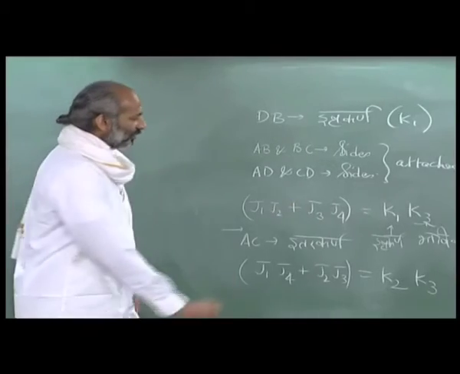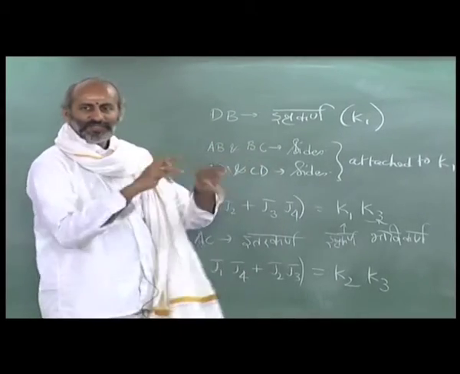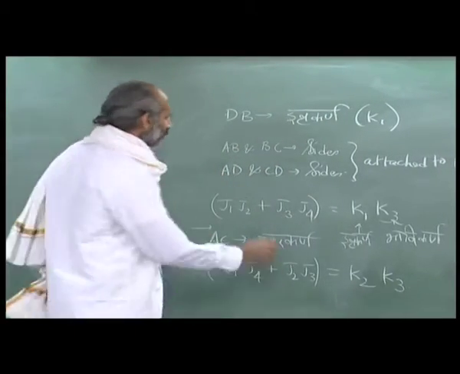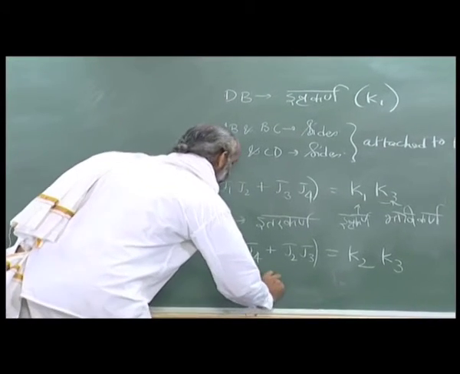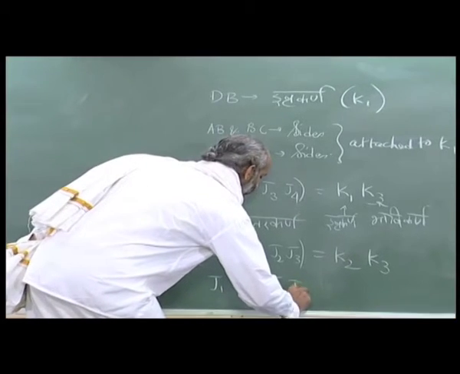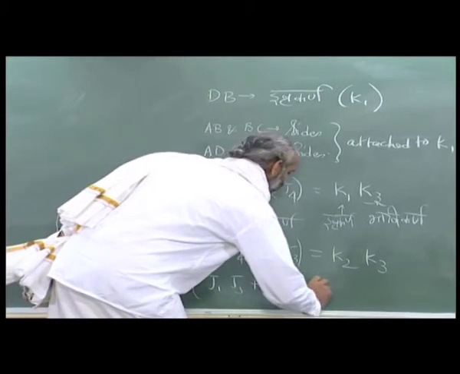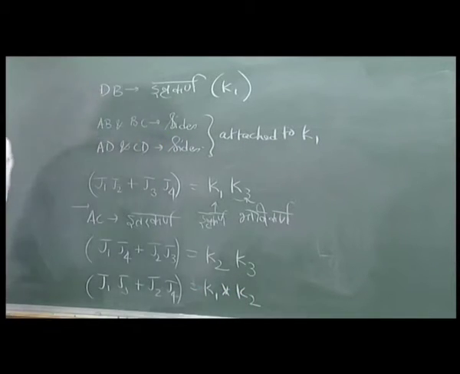You can easily write the third one. It is Bhuja Pratibhuja Ghataikyam. So, take the opposite sides: J1 J3 plus J2 J4. So, this is K1 times K2.